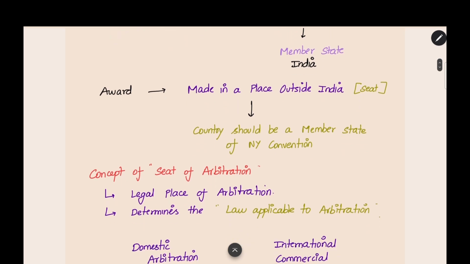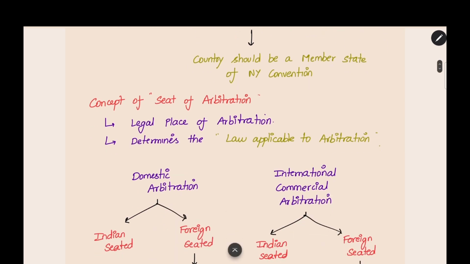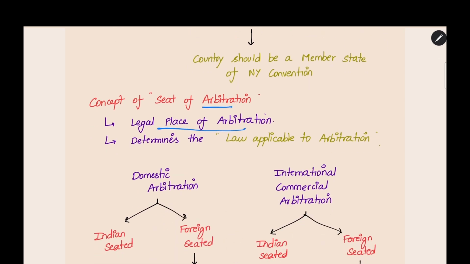Now, what is a seat? The award should be made in a place outside India, that is, it should be seated outside India. The concept of seat in arbitration is the legal place of arbitration. When writing the arbitration agreement, you have to decide the seat of arbitration. What will happen if you decide the seat? It will determine the law applicable to the arbitration, according to which law you have to conduct the arbitration.